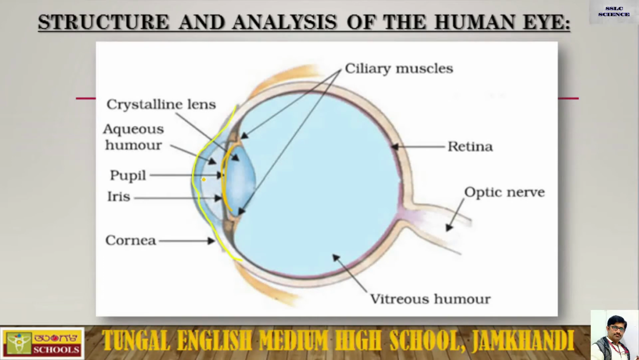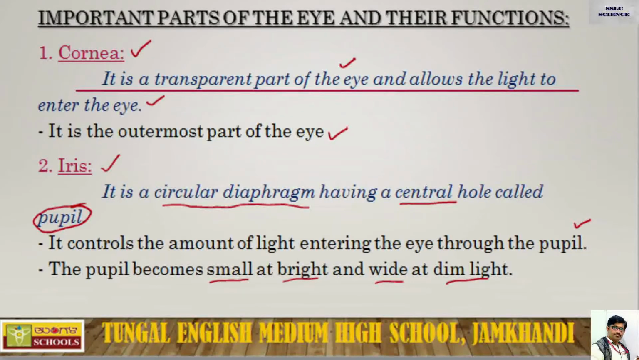When we are having bright light, the pupil becomes small, and when the light is dim, it widens. By that, sufficient light can enter into the eye. Okay, so the cornea is the transparent part that allows the light to enter the eye, and the iris is the circular diaphragm having the central hole, the pupil. So the iris, through the pupil, controls the amount of light entering into the eye. I hope you are getting these two points right.